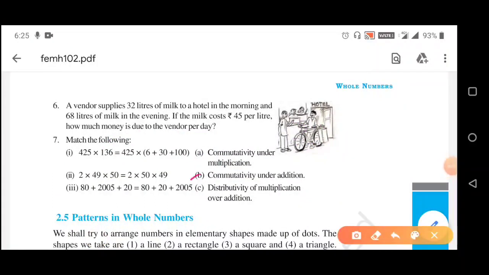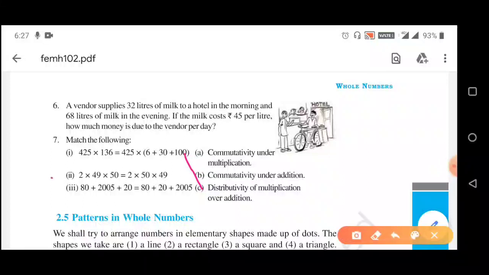Next, B is commutativity under addition. Commutativity under addition means we can change the places of the whole numbers when it is about addition. So, here also addition is not there, here multiplication is there. Next, C is distributivity of multiplication over addition. So, here it will be distributivity of multiplication over addition. So, Roman 1 matches with C.